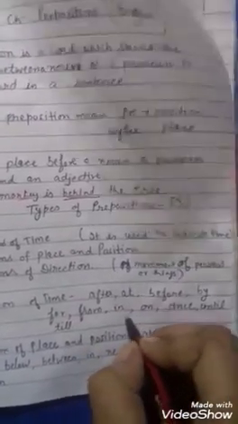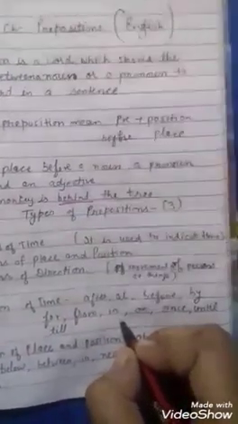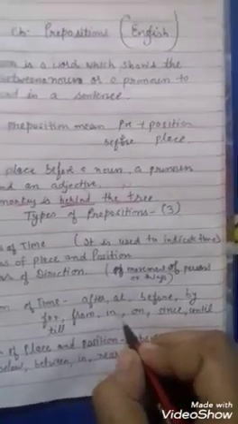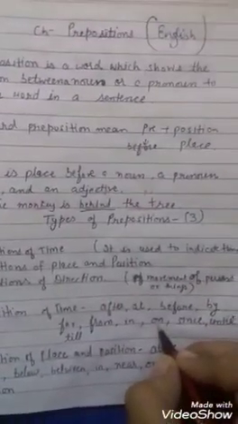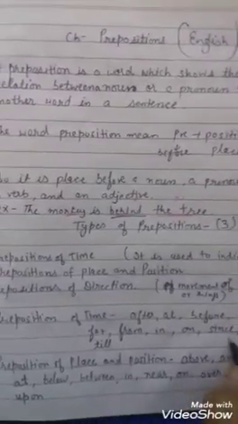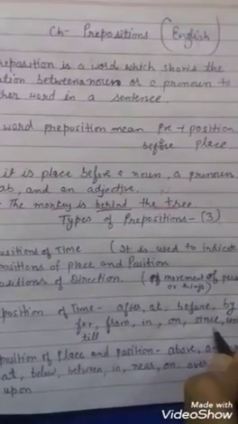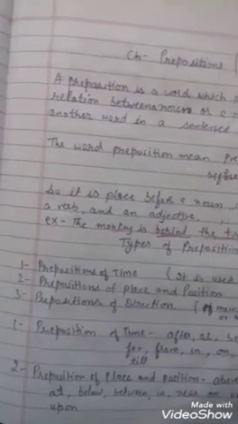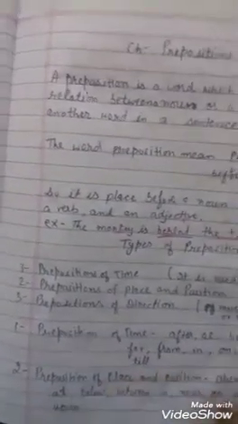In is used to denote future time or a part of a day, month or year. On denotes days or dates. It is used before the day or dates. And since is used before the beginning of an action. Until is used in the sense of how long something is going on. Till or until we use to tell how long something is going to last.